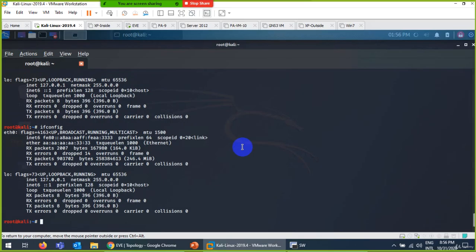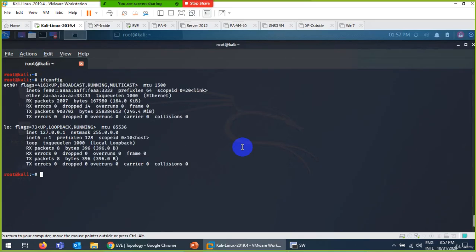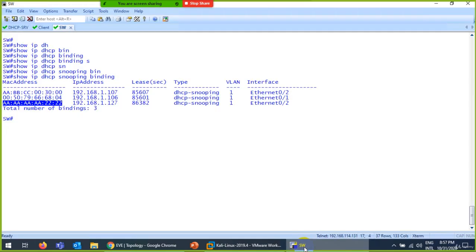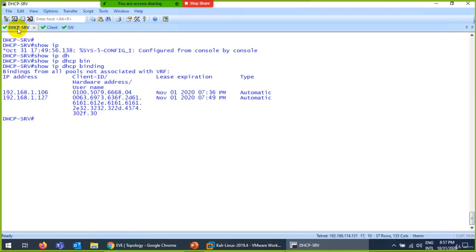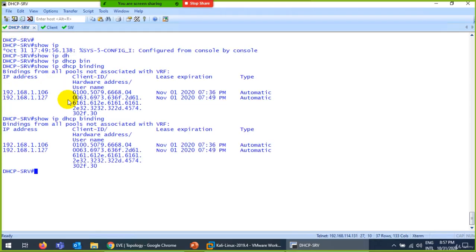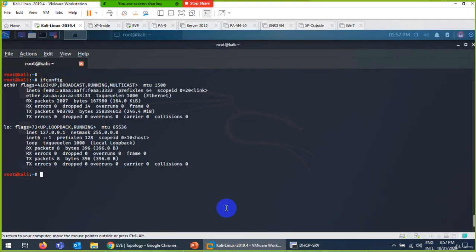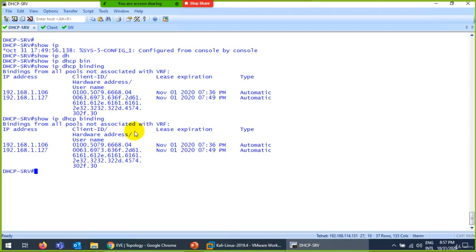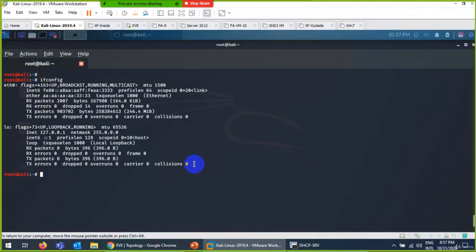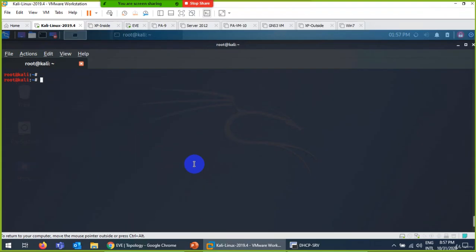By the way, I should get the IP because the DHCP server is there. Let me check the DHCP. Yeah, it's okay. The DHCP server is there and I'm reachable here. So I need to get the IP. Oh, okay. Yeah, we stopped this one and this. So I just need to assign them. DHCP snooping was not resetting on this interface.